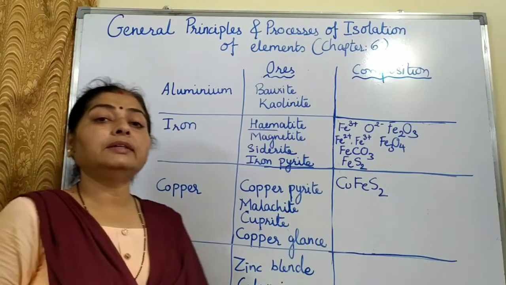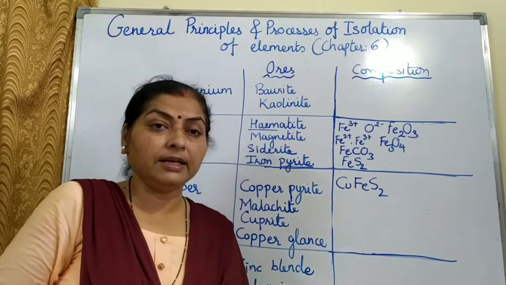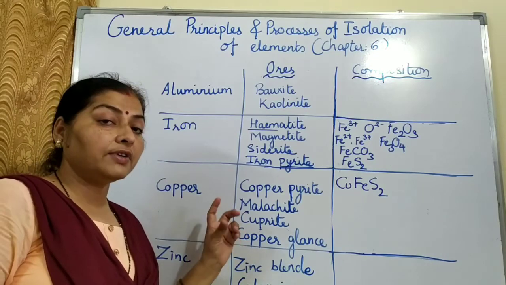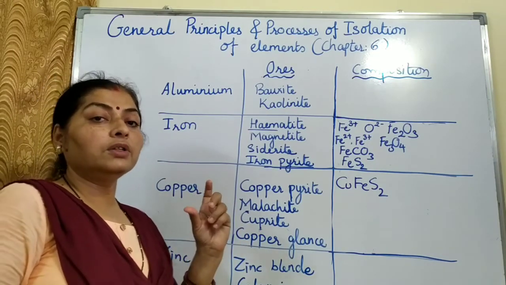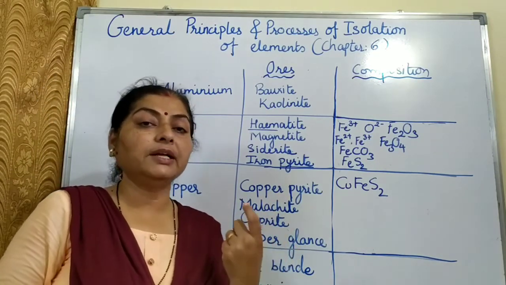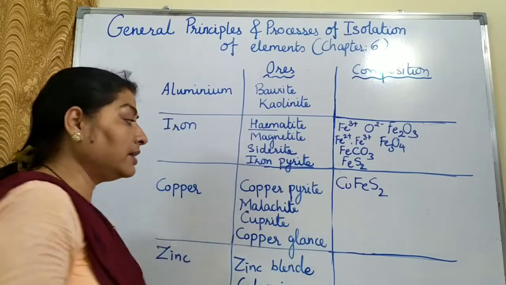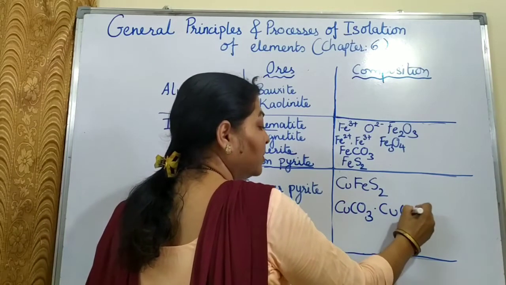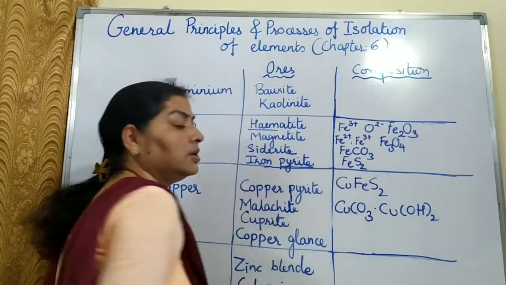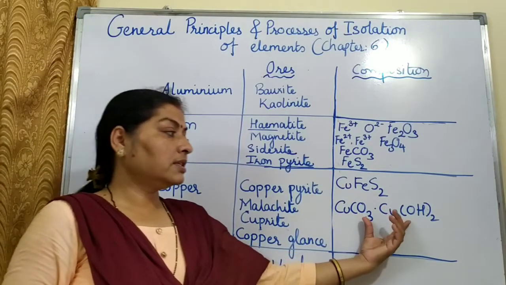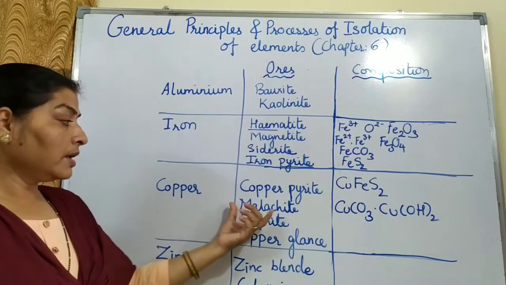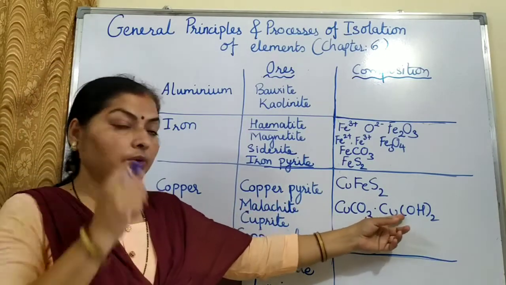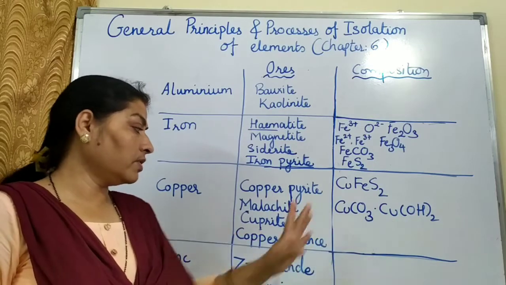Malachite, you can remember, malachite is a shade of green color, malachite green. And this shade of green is that which is found on the surface of corroded copper. Children, you know, on the surface of copper, when corrosion takes place, it forms a green color layer. And that green color layer, we have studied in class 10, is hydrated copper carbonate, means CuCO3.Cu(OH)2. So this is malachite, and from the shade of green, we'll remember like that. And this is the corroded compound which is found on the surface of copper.